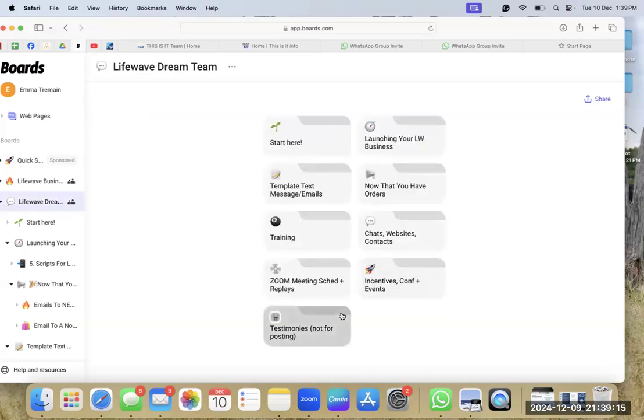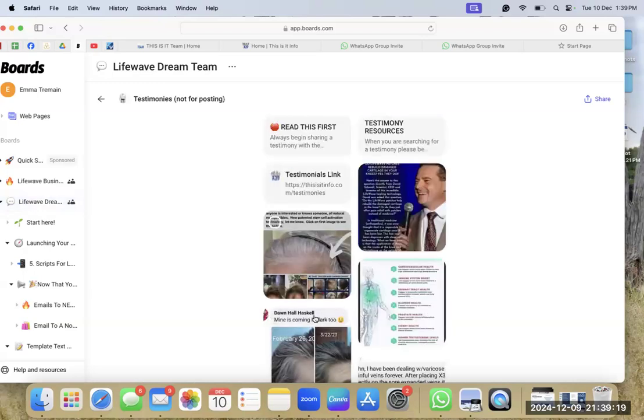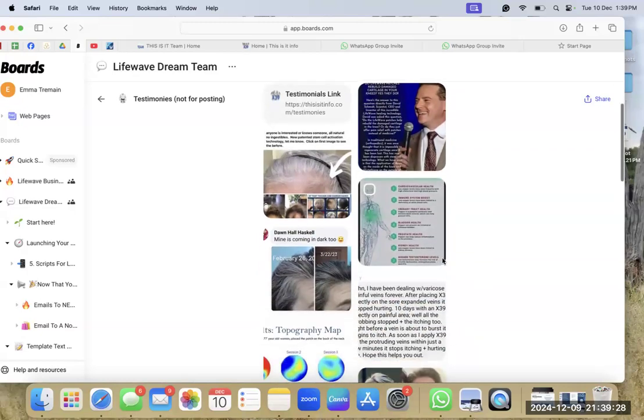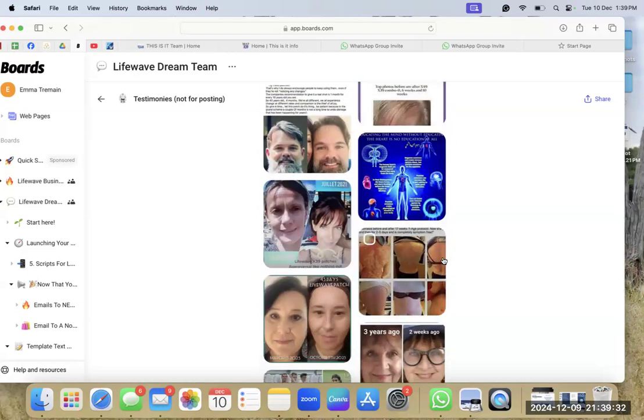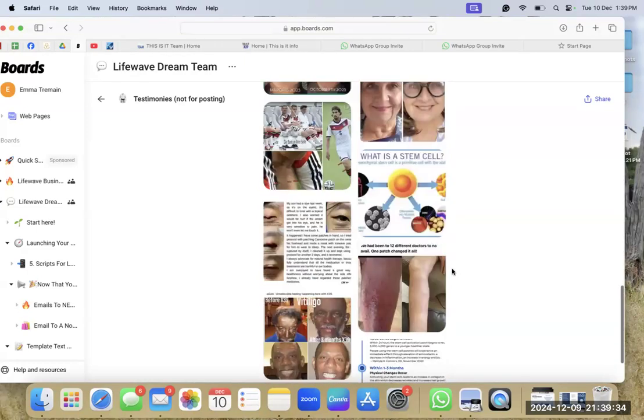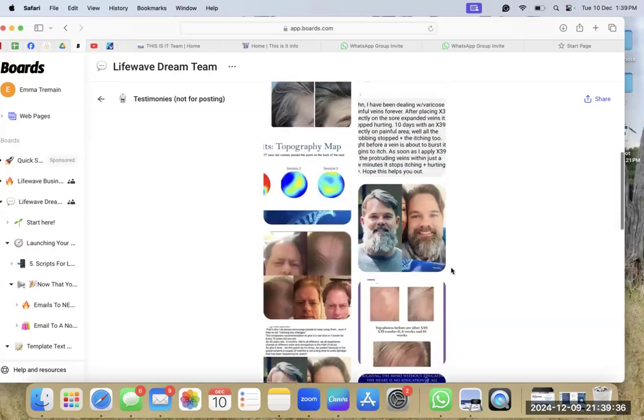And then we've got a bunch of testimonies in this last folder, and these are not for posting, guys. These are just for your own good or showing people when you're opening the conversation. We cannot post these live, but there are a bunch of incredible testimonies in here that you can have a look through to see what X39 has done for all of these incredible people.